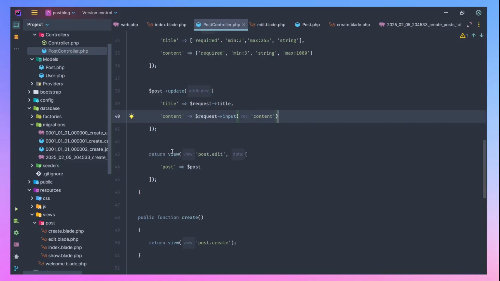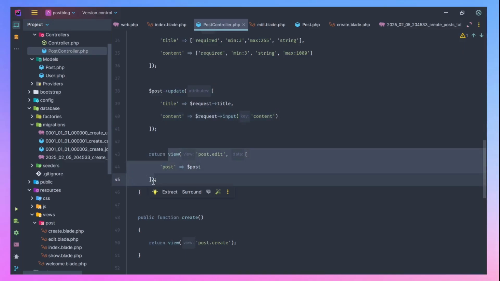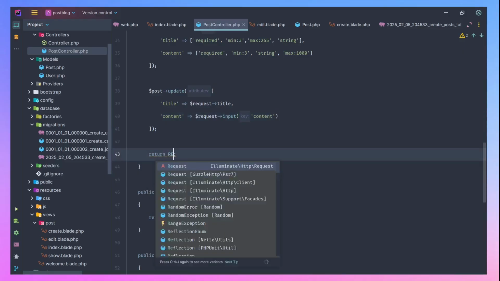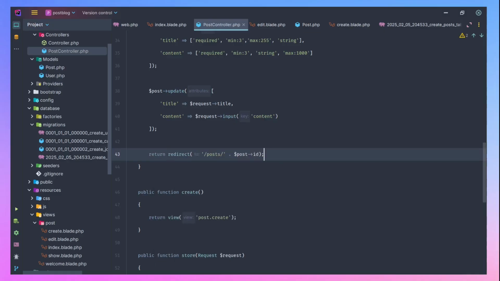And after updating, we want to return redirect back to the post view page so that we can see the changes instantly. But we can redirect to anywhere we actually want from here.